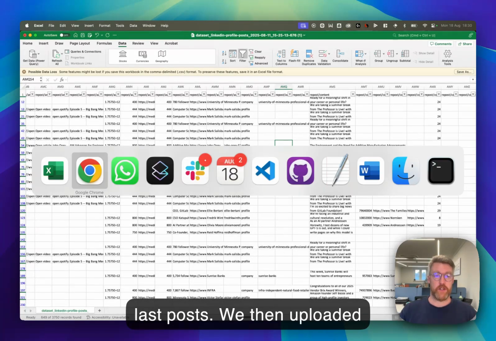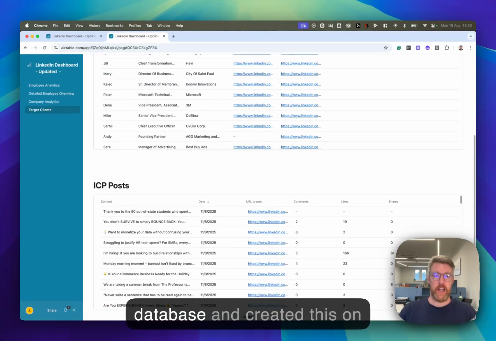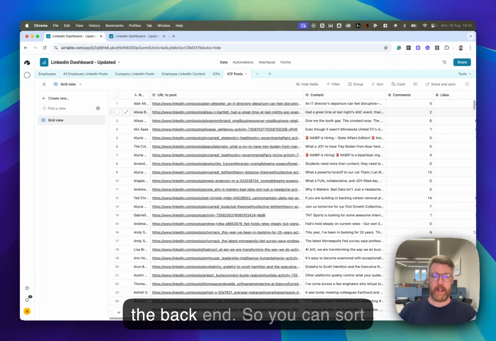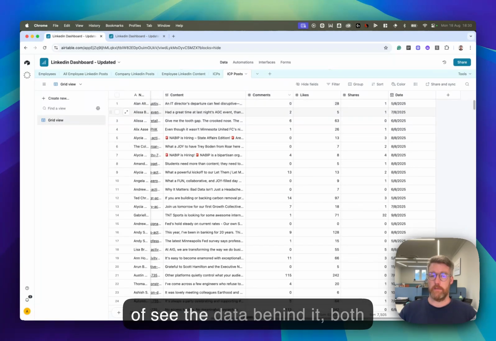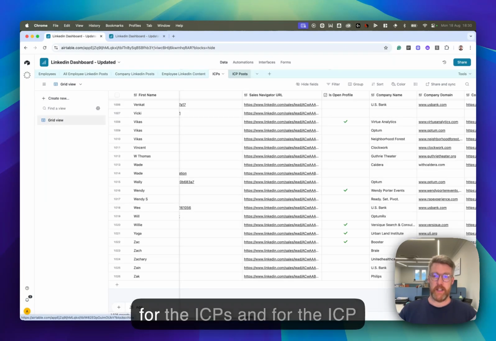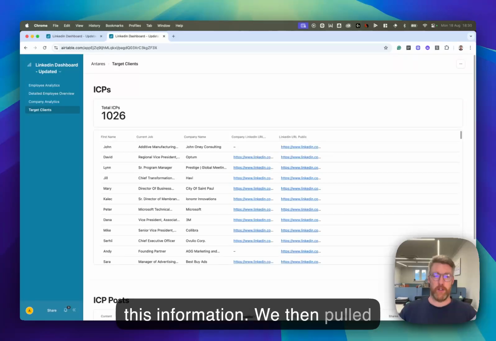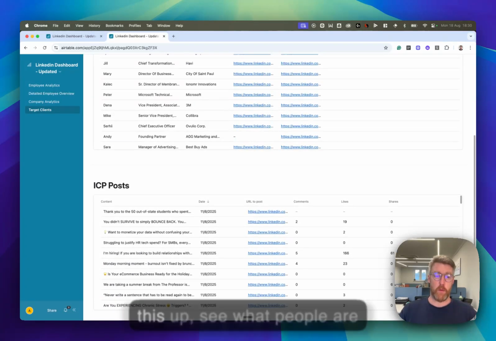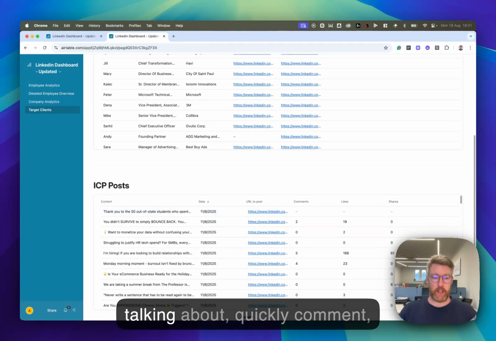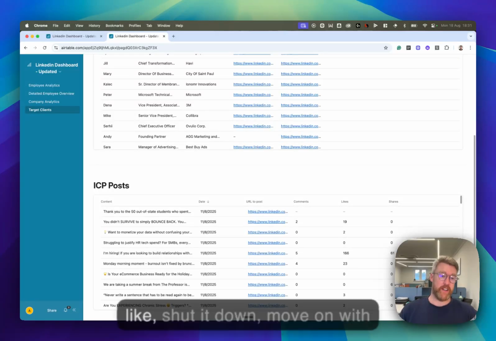We then uploaded that into Airtable, into our database, and created this on the back end, so you can see the data behind it, both for the ICPs and for the ICP posts. And then we built a simple interface for him based on this information. We then pulled it in, so every day he can open this up, see what people are talking about, quickly comment, like, shut it down, move on with his day.